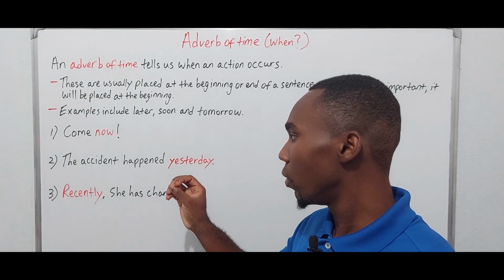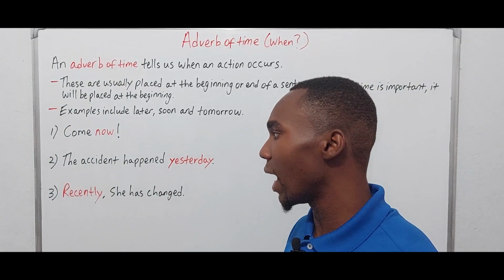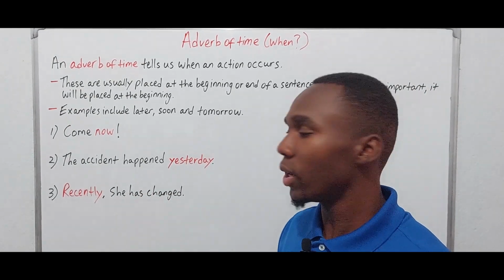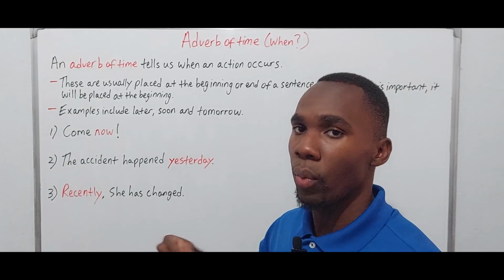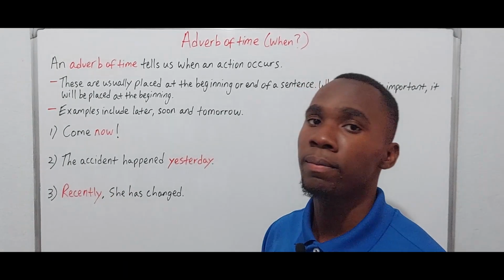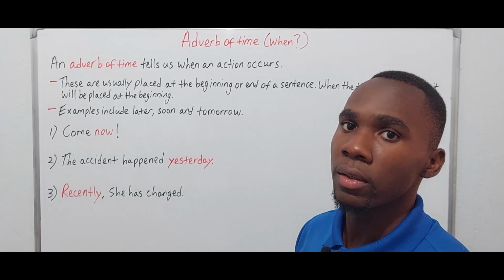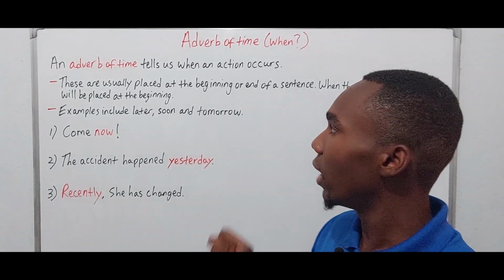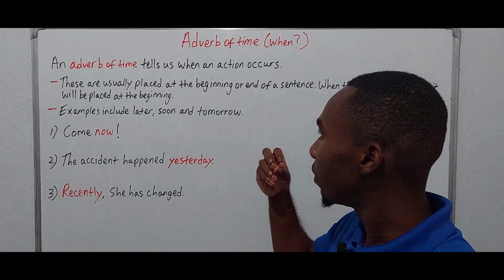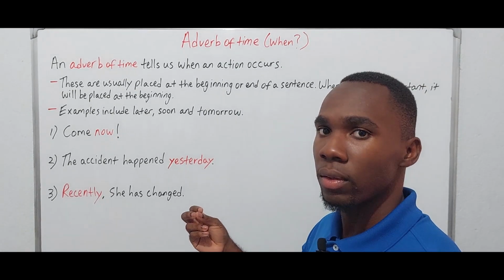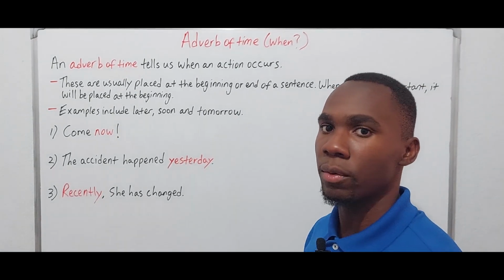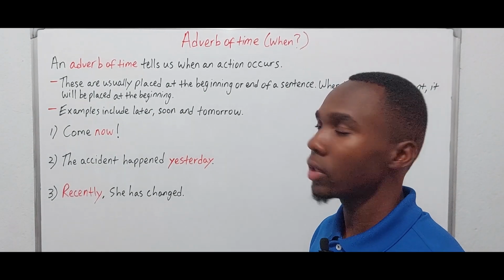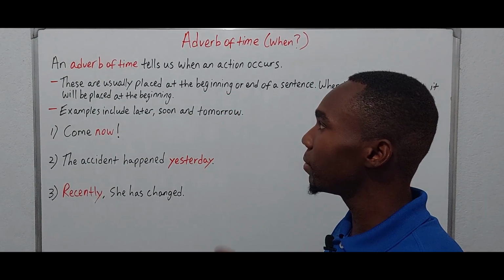So obviously recently is our adverb of time, and it responds to the question of when has she changed. So when has she changed? Recently. So any word that tells us when an action occurs is going to be an adverb of time. So these are adverbs of time.